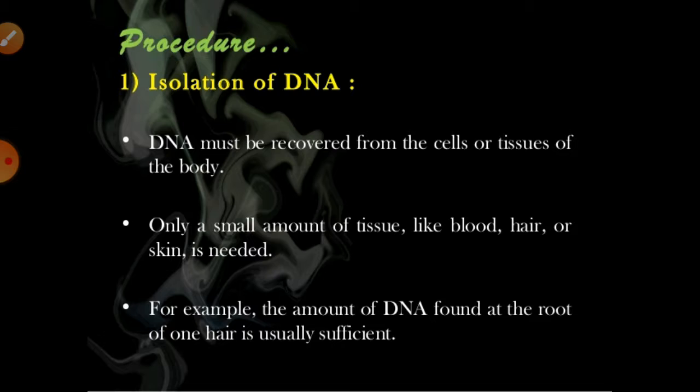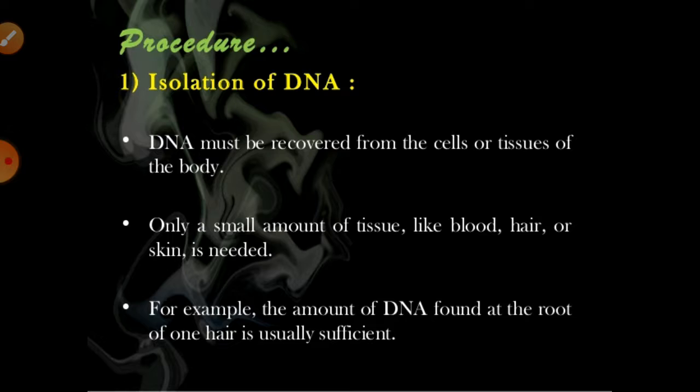First of all we have to collect the sample, and after that the DNA can be isolated with the help of specific enzymes known as restriction endonuclease enzymes. If the covering of the cell nucleus is made up of protein, we need the protease enzyme. So different kinds of endonuclease or restriction endonuclease enzymes are needed.